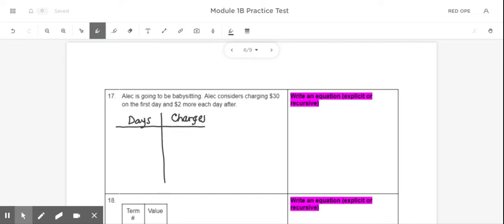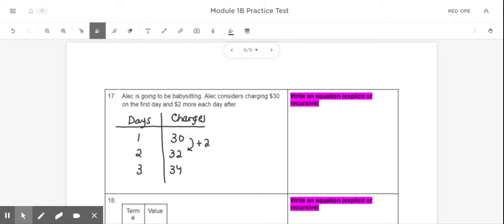It says in the problem that he's going to charge $30 on the first day and 2 more each day after that. So the pattern is going to be +2. So I get 32, 34, and my values here would be 1, 2, 3. Now, to write the equation here, we get to choose whether we want to write the explicit or the recursive,